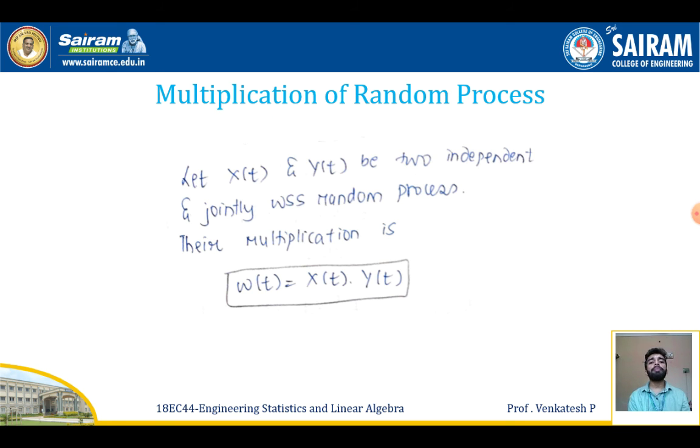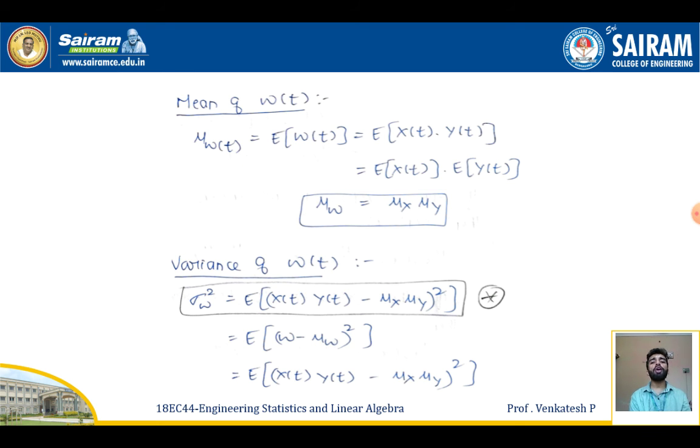Next one, multiplication of random processes. Let x of t and y of t be two independent and jointly wide-sense stationary random processes. Then their multiplication is given by w of t is equal to x of t into y of t. So the mean of w of t is equal to expectation of w of t, expectation of x of t, y of t. Since x and y are independent here, I can write expectation of x of t, expectation of y of t. I'll be getting mu w is equal to mu x mu y.